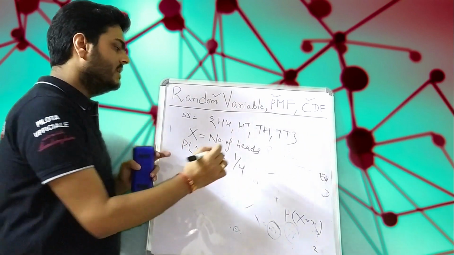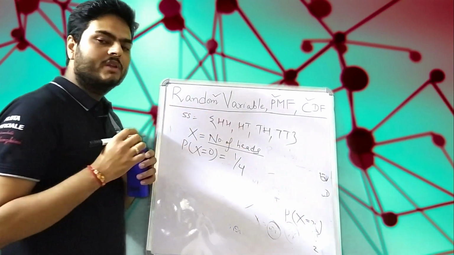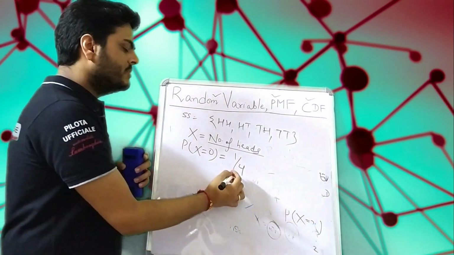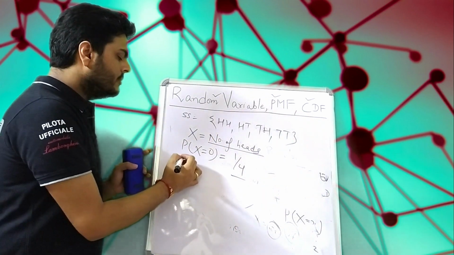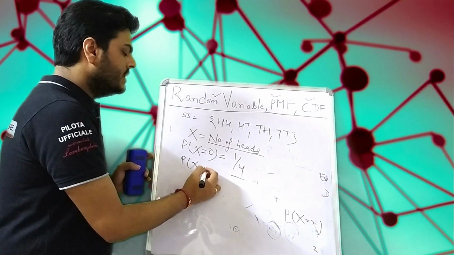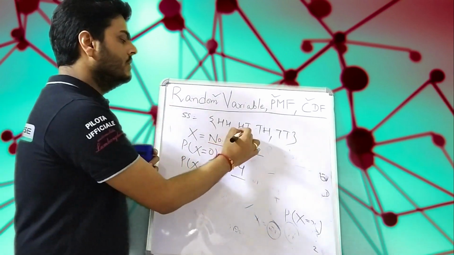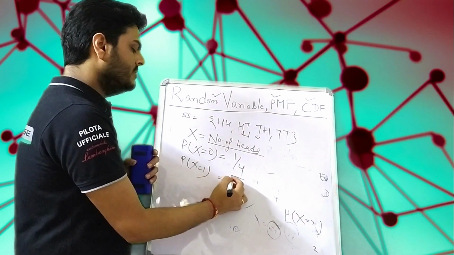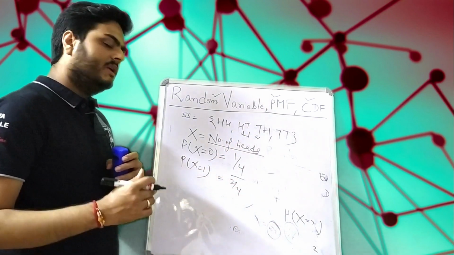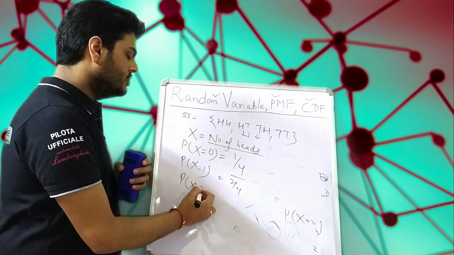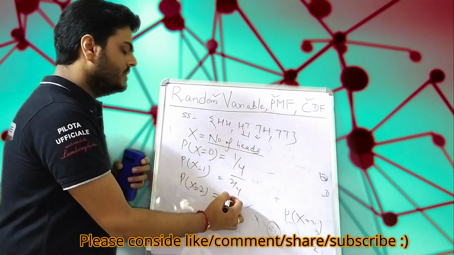My random variable is the number of heads. For my random variable to have value 0, what is the probability? 1 by 4. For my random variable to be value 1, what is the probability? In how many cases do you see 1 head? This case, this case. What is the probability? 2 by 4. For my random variable to have value 2, x equal to 2, this will be 1 by 4 again.